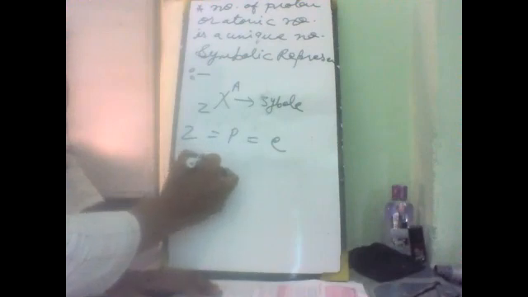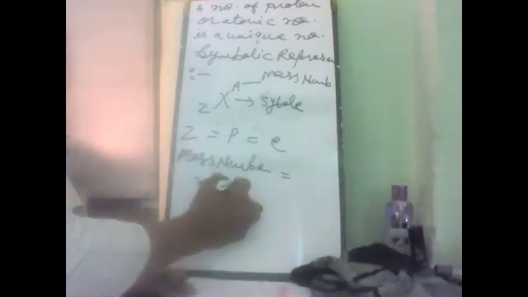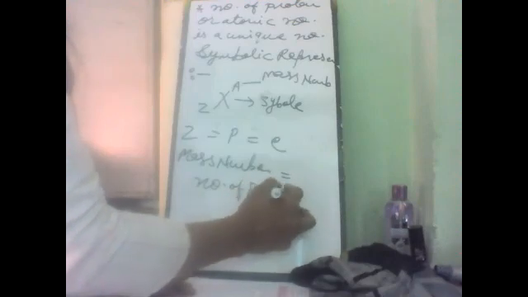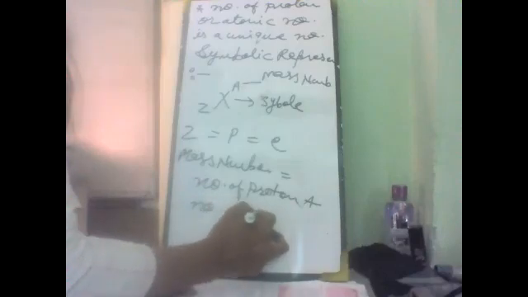Mass number, this is known as mass number. The mass number is given at the top of the symbol, and it is just equal to the number of protons plus the number of neutrons. Number of protons plus number of neutrons. So we know that the number of protons is equal to the number of electrons, and